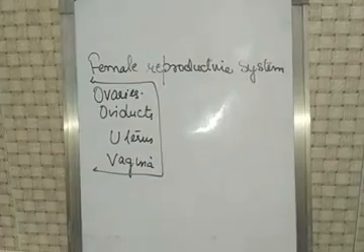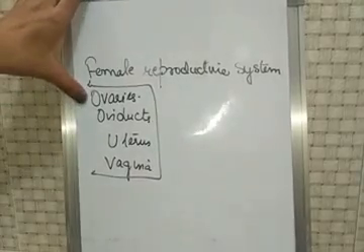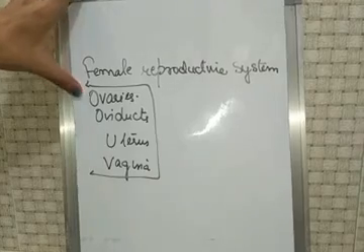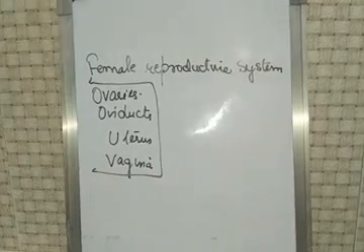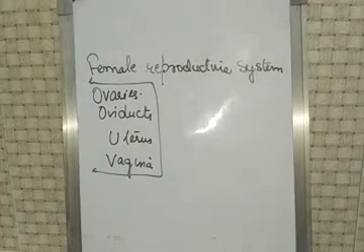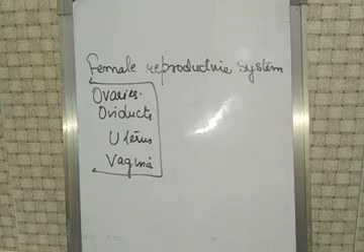So the ovaries are the oval shaped organs which are inside the abdominal cavity of the woman, and women have two ovaries. Ovaries are the real reproductive organs in a woman, and these ovaries make the female gametes, or you can say eggs or ova.